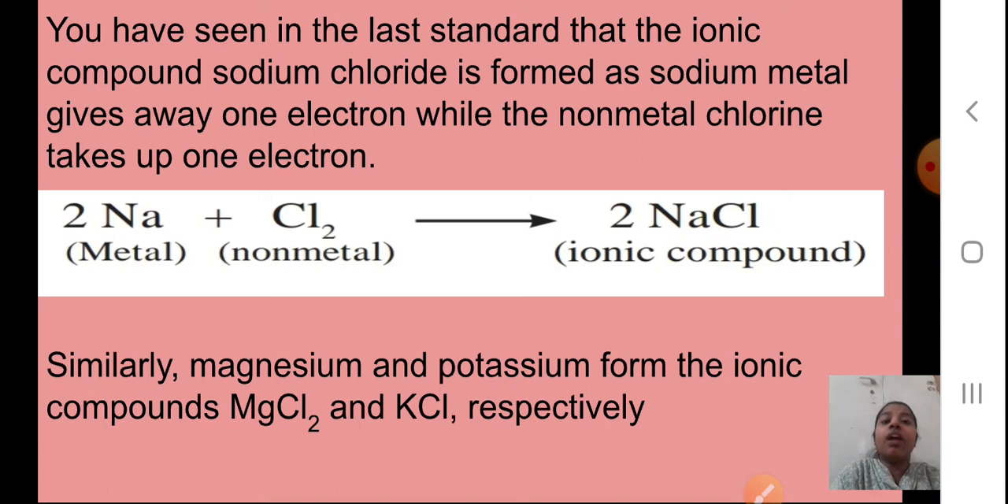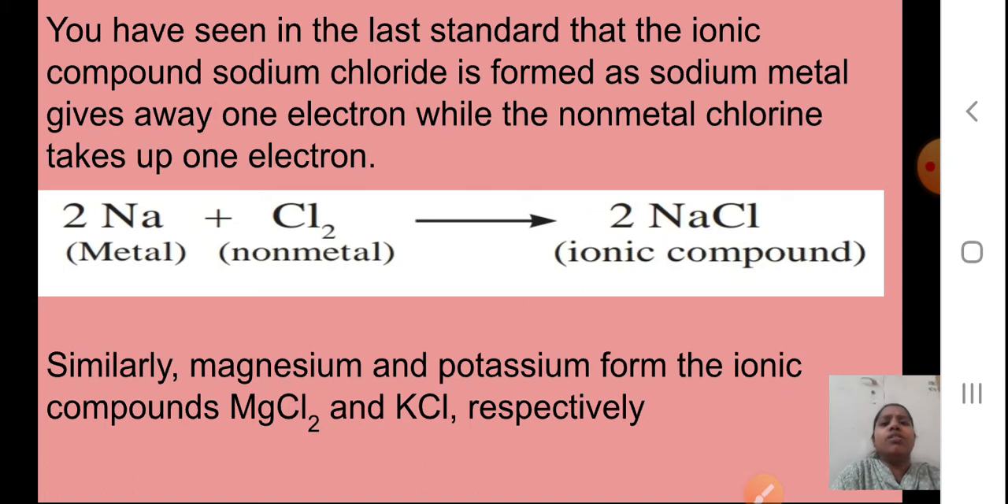We have seen in the last standard that the ionic compound sodium chloride is formed. You know this, it is learned by heart by now. Sodium metal gives away one electron, while the non-metal chlorine takes up one electron. You have studied the reaction also: 2Na plus Cl2, a non-metal, gives the ionic compound 2NaCl. So see here, a metal is reacting with a non-metal. Similarly, magnesium and potassium form the ionic compounds MgCl2 and KCl respectively.